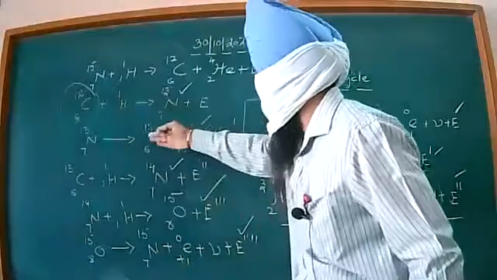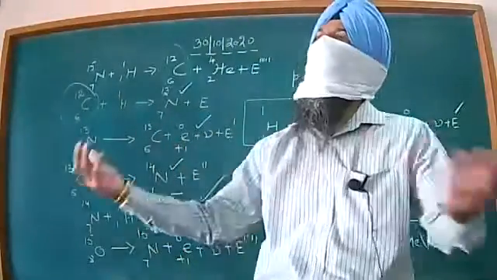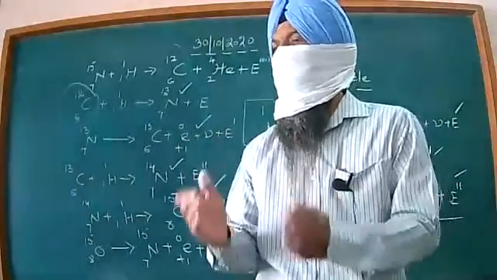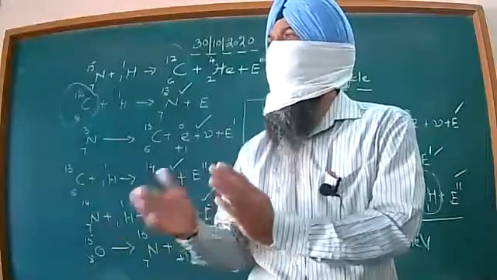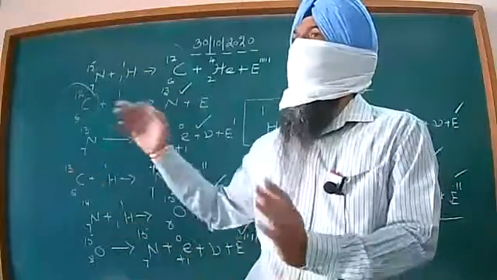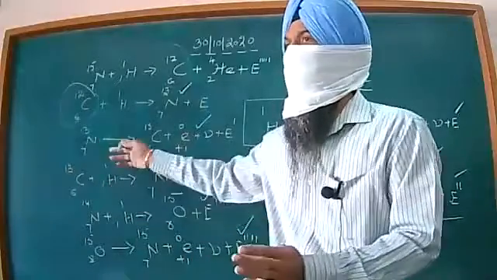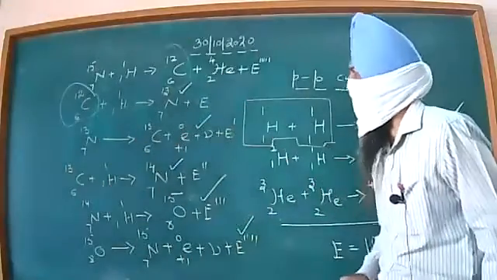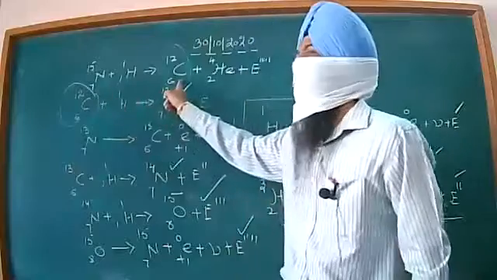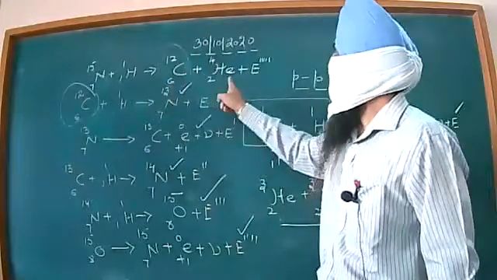Because in the intermediate steps, we come across nitrogen so many times. We have different isotopes of nitrogen, maybe 7-13, 7-14, 7-15, etc. We come across all these isotopes in the intermediate steps in order to carry out the nuclear fusion reaction as such.